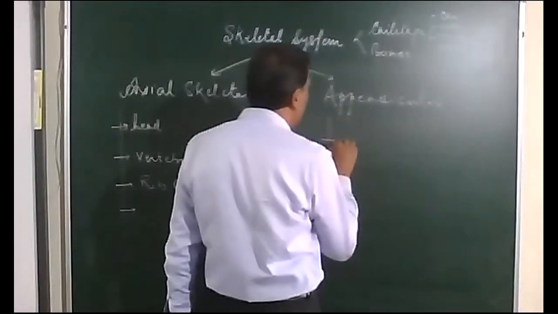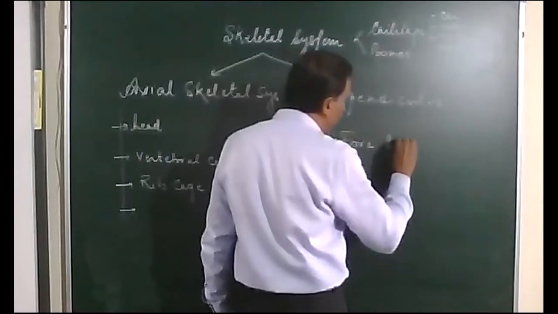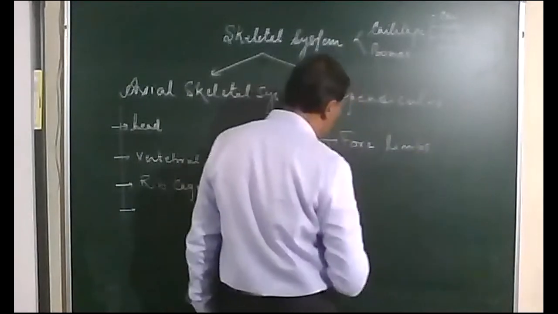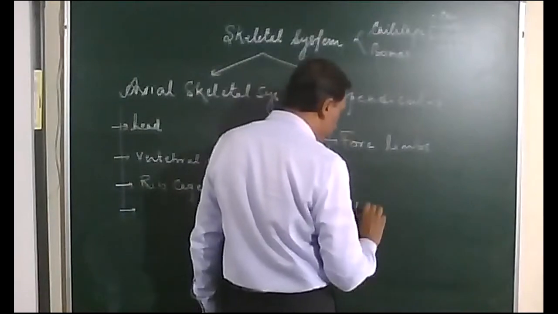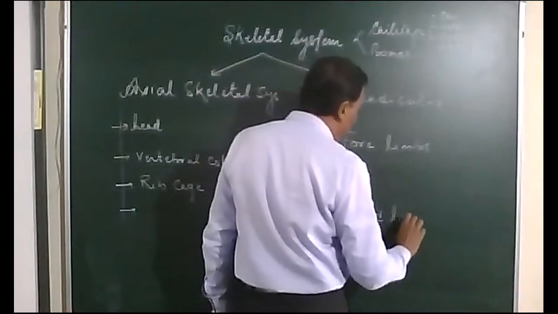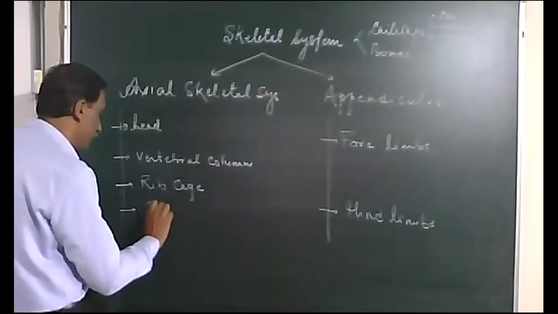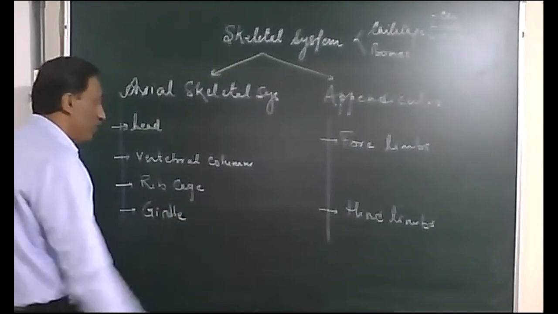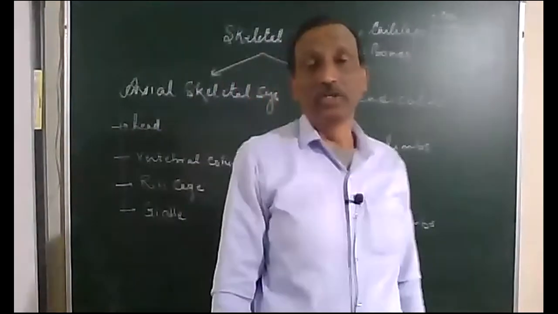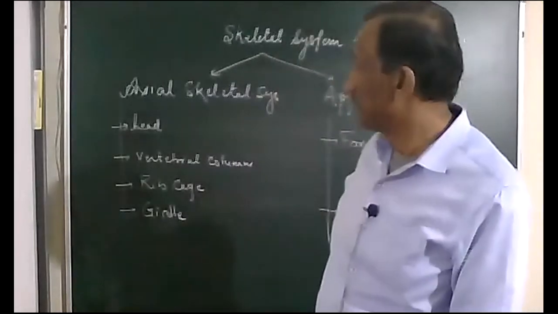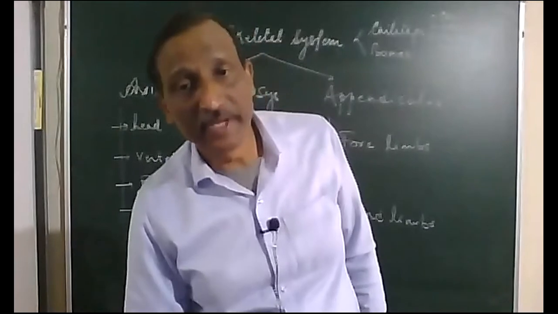The appendicular system has two types of appendages, that is the forelimbs and hind limbs. These are girdles, pectoral and pelvic girdles. Okay, these are the total parts of the skeletal system. Let us study them one by one.